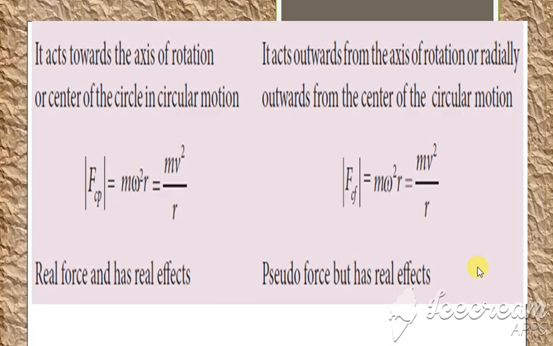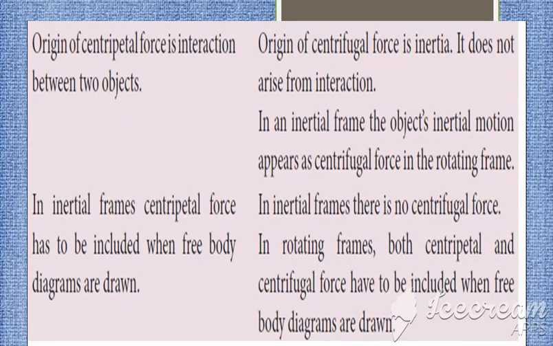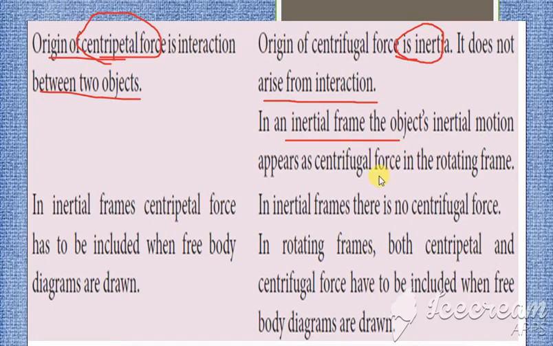Okay. Next is the origin of the centripetal force is an interaction between the two objects. So ரெண்டு object interact ஆகிறதுனால தான் centripetal force may arise. Here the origin is inertia. It does not arise from interaction. Interactionல இது வந்து appear ஆகாது. Okay. So in the inertial frames, this inertial motion appears as a centrifugal. Okay. So inertial motion will appear as a centrifugal.